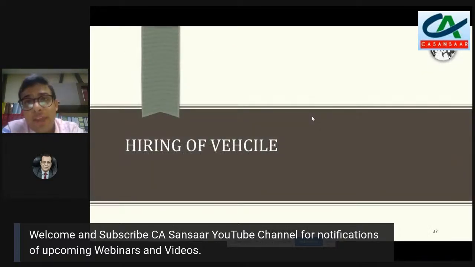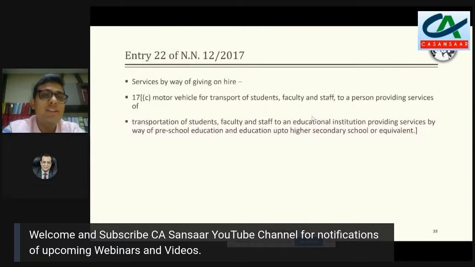Then there is hiring of vehicle. अगर मान लीजिए कोई educational institution vehicle hire कर रहा है, then can they really take an exemption in this regard? Again, it is very restrictive in nature. It is only for all those who are providing education by way of preschool education or higher secondary school or equivalent. And if they are hiring a motor vehicle for transport of students, faculty or staff to a person providing the services. तो हमने पहले देखा था एंट्री 66 में जो ट्रांसपोर्टेशन की सर्विस दे रहे थे वो एग्जेम्प्ट थे.